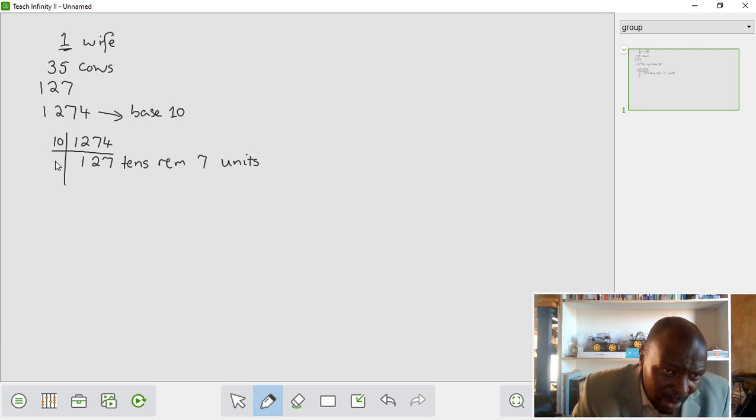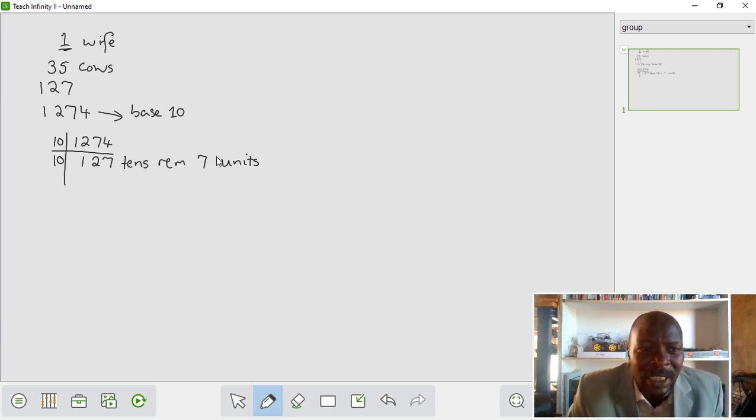Now, among those tens, I can still get sets of tens, but what I'm effectively doing is dividing by 10 the original number. I'm dividing twice. Now, if I divide by 10 twice, I'm actually dividing by 100. So it's like I'm looking at the original number and trying to find how many hundreds are actually there. So I first found sets of tens. All I'm trying to show you is that everything is based on 10.